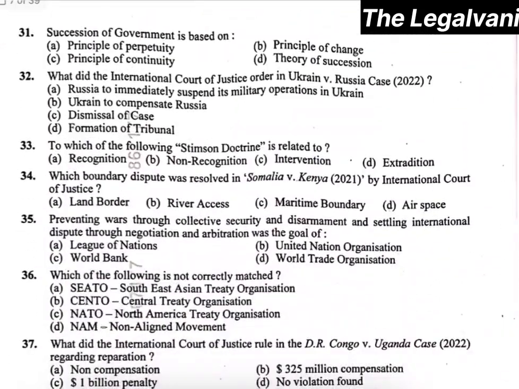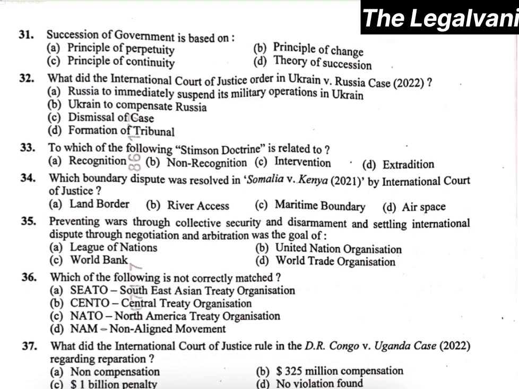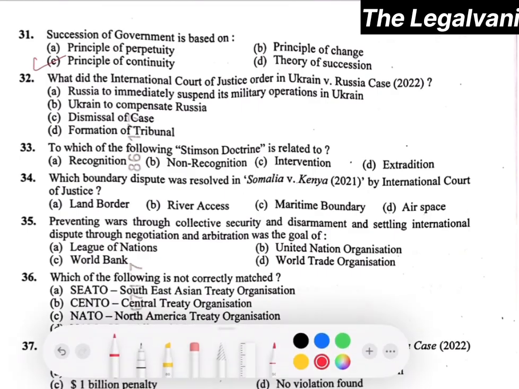Moving towards question number 31, it says succession of government is based on, that is option number C, principle of continuity.